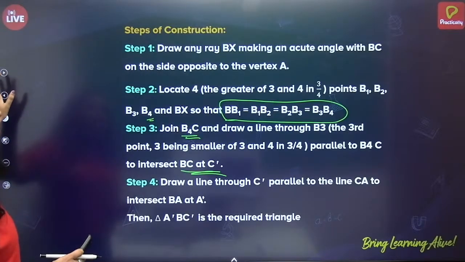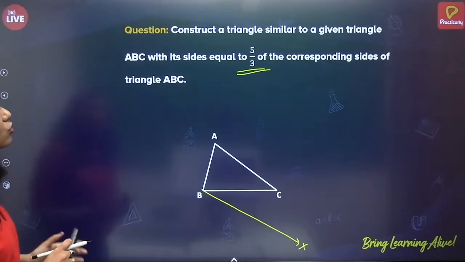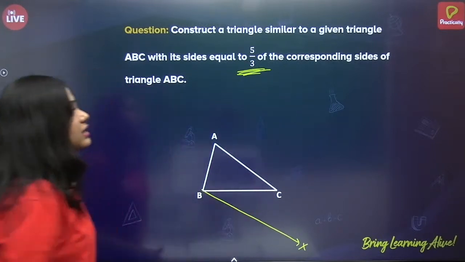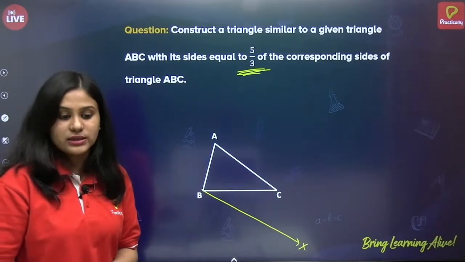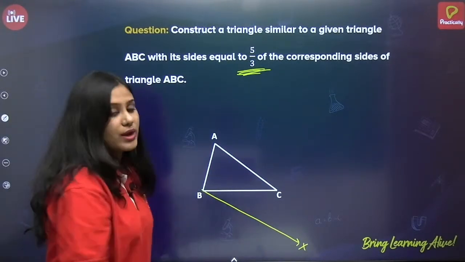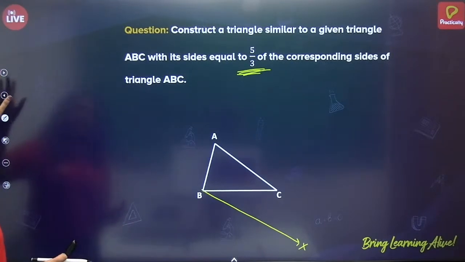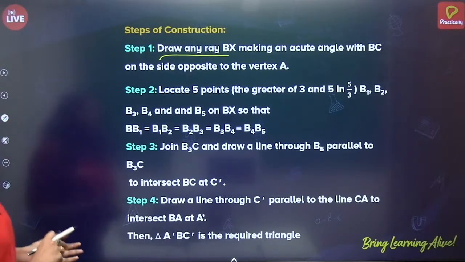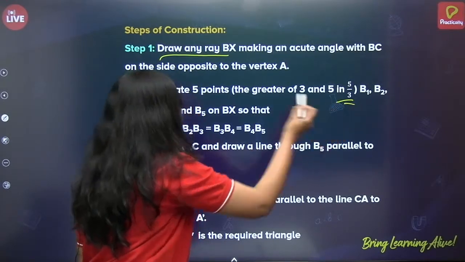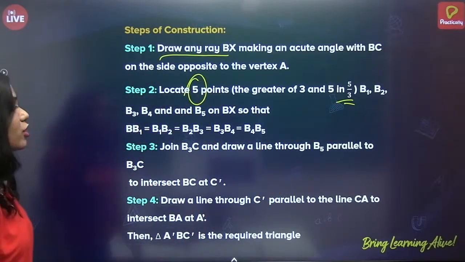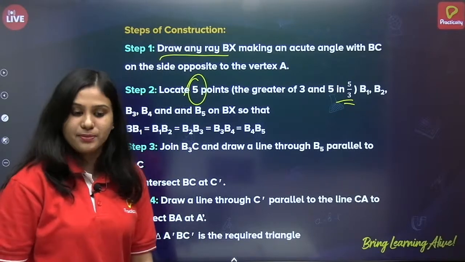So here what is given? We have to take 5/3. Which is bigger in 5/3? 5. So we have to again locate 5 points here, correct? So the greater of 3 and 5 in 5/3, we have to locate 5 points, B1, B2, B3, B4 and B5.